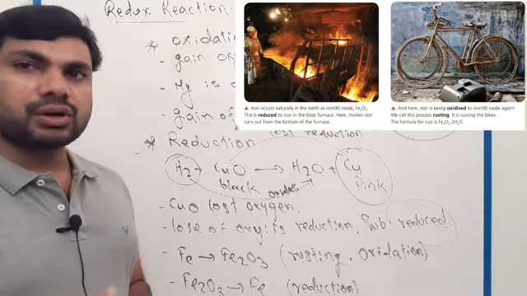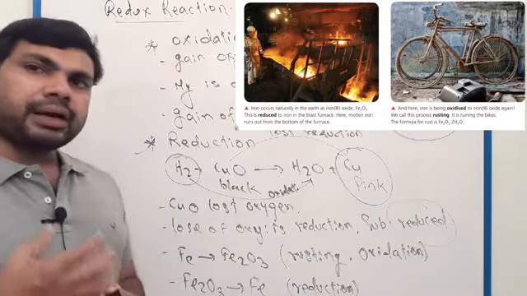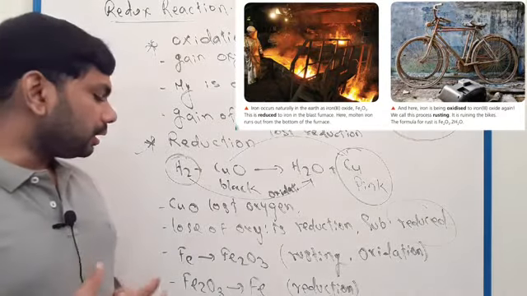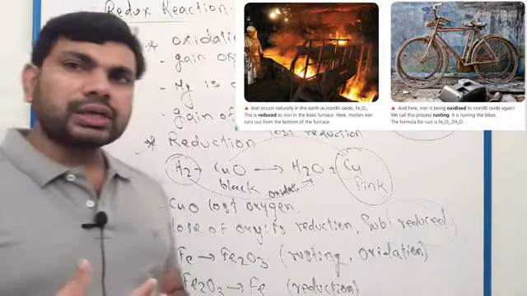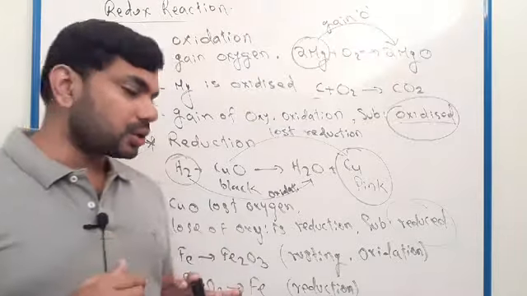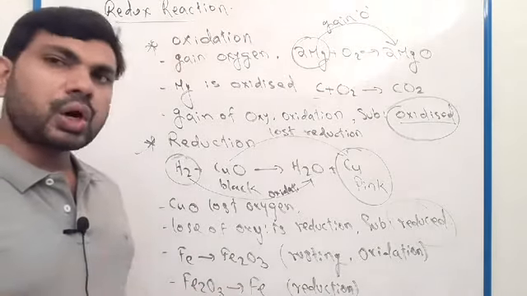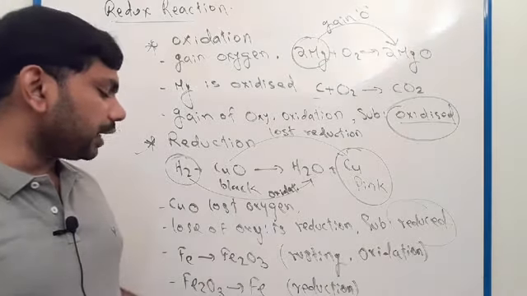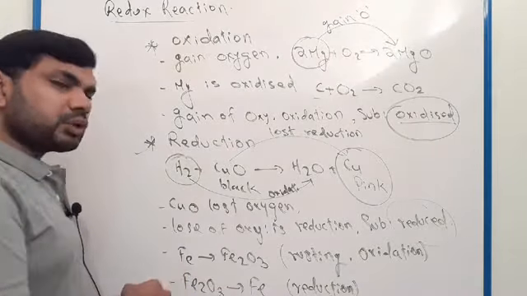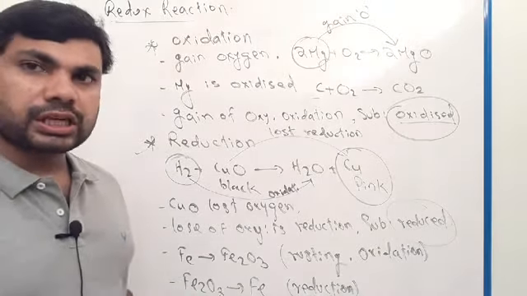Gain of oxygen is oxidation. Also you can see in this figure iron oxide, scrap iron. Iron oxide after strong heating loses oxygen and changes to iron. First we discussed iron in the presence of air and water changing to Fe2O3, which is oxidation.